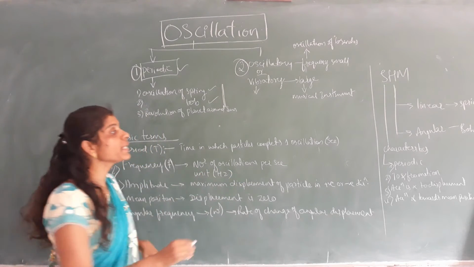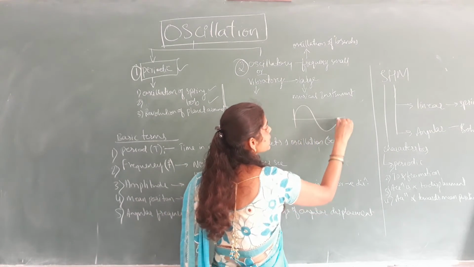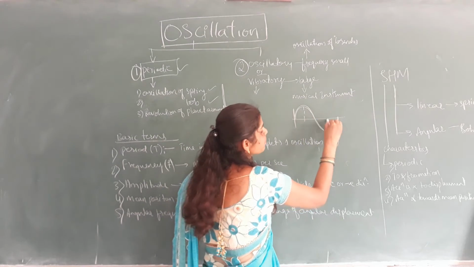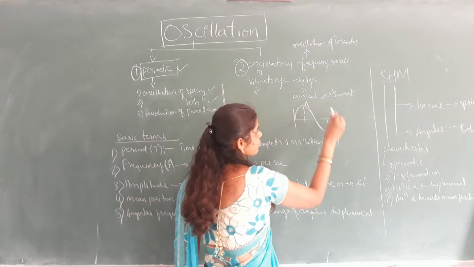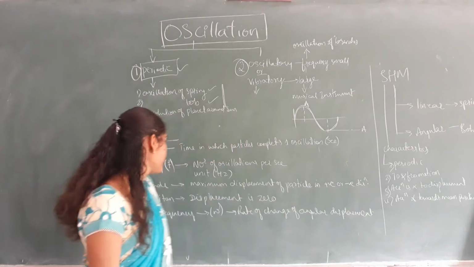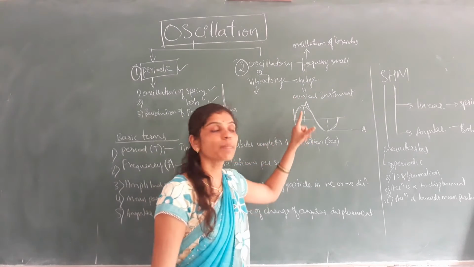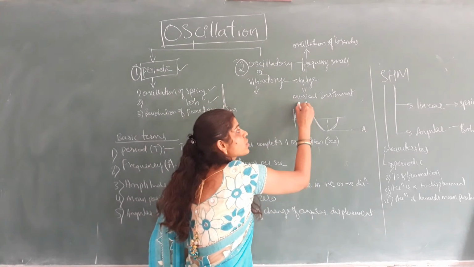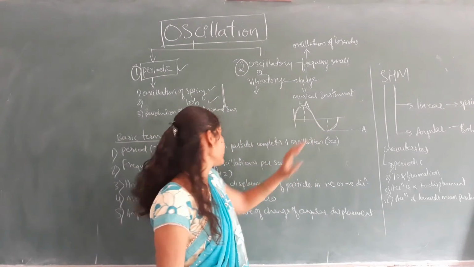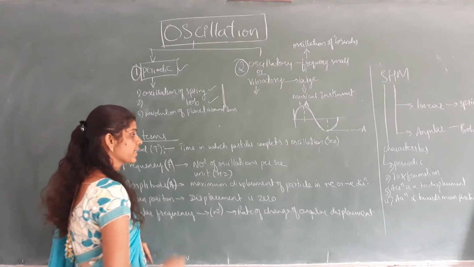Same thing, amplitude. So always to and fro motion of the object is represented by a sine wave. So this is the maximum displacement of the particle and this is the negative displacement of the particle. So amplitude is the maximum displacement of the particle, it may be in the positive direction or it may be in the negative direction. That we call amplitude, and it is always represented by the capital letter A.